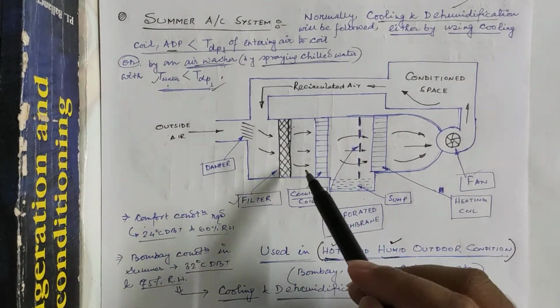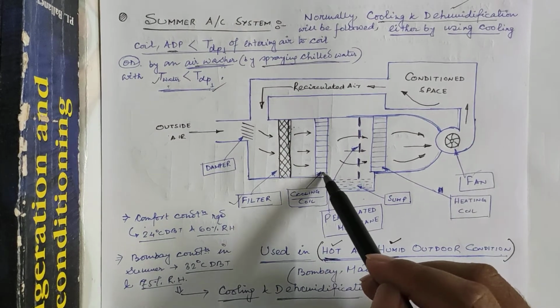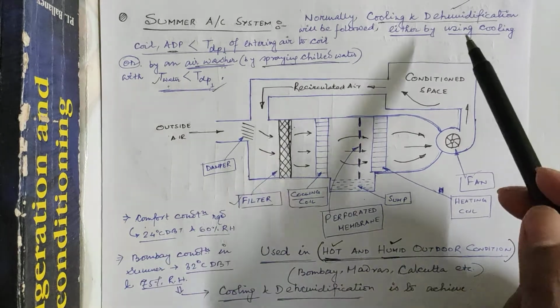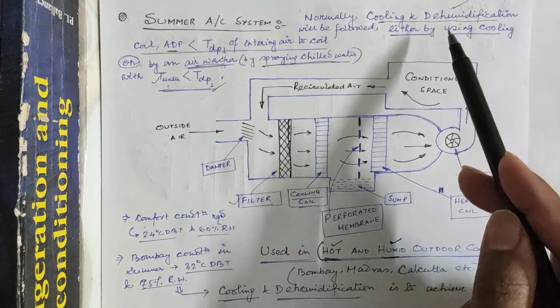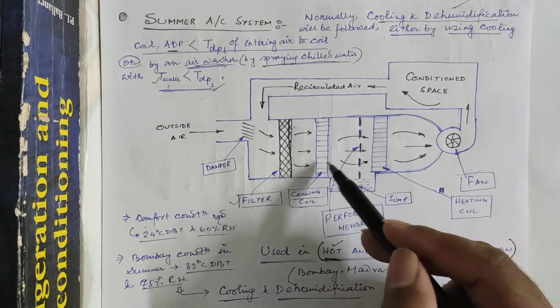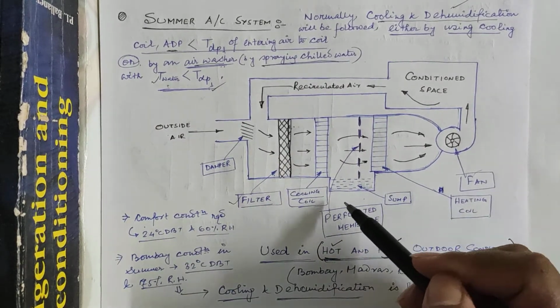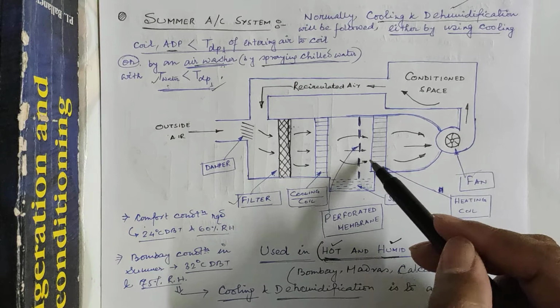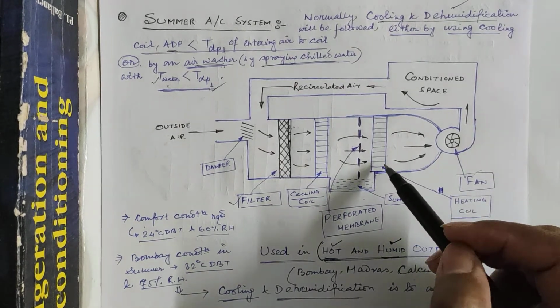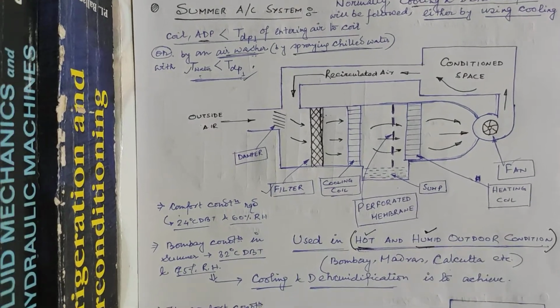After passing through the filter, the air enters the cooling coil, where the cooling takes place. Here you can use two types of cooling equipment, either a cooling coil or an air washer. And after passing through the cooling coil, it passes over this perforated membrane and then over a heating coil.